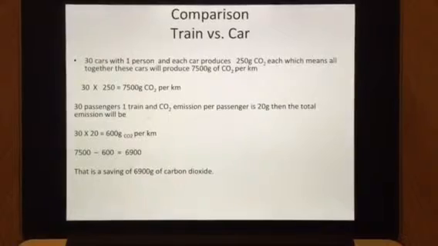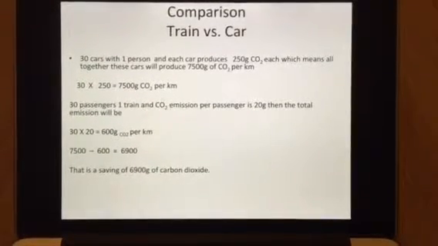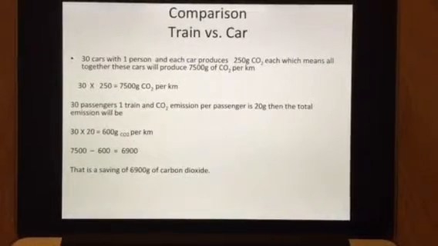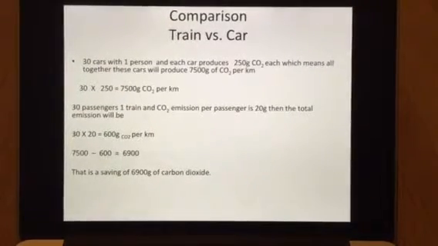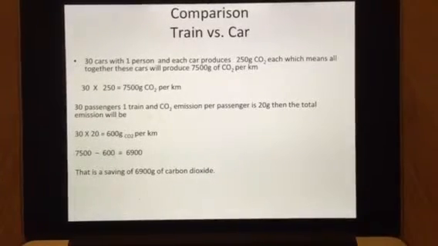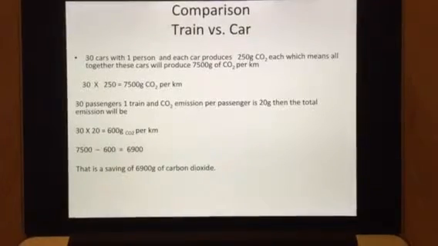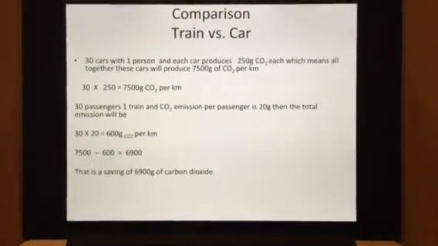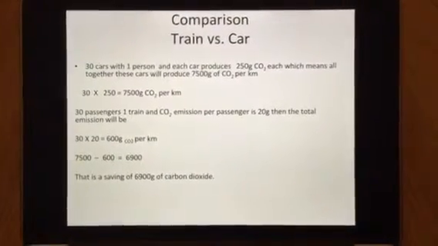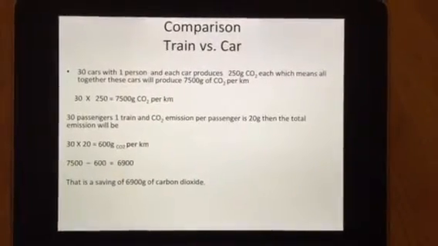So we will multiply 30 people by 20, which is 600 grams of carbon dioxide per kilometre if those 30 people catch the train. That is a difference of 6,900 grams between the train and the car.